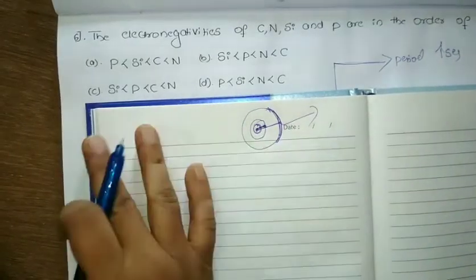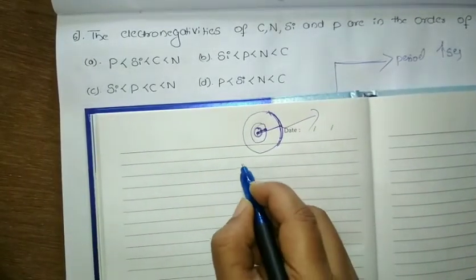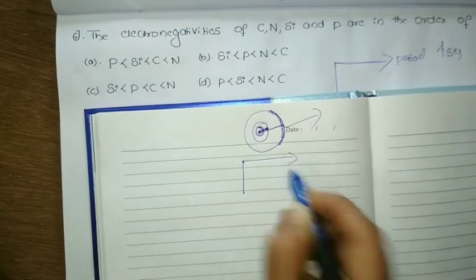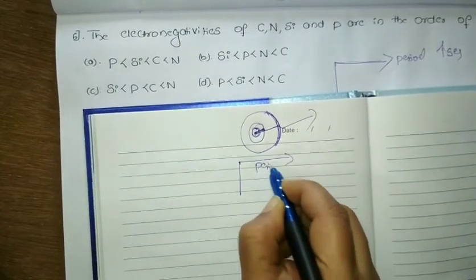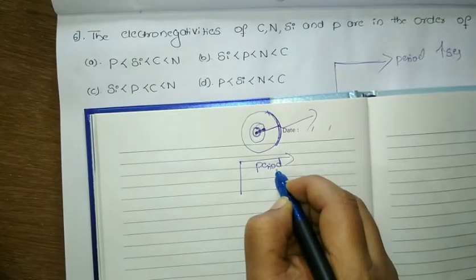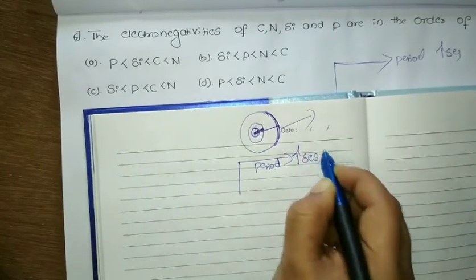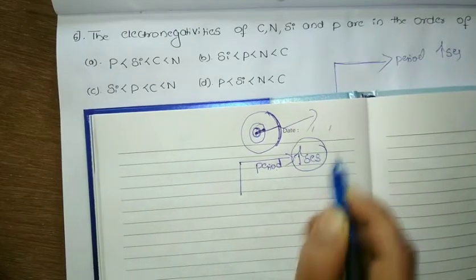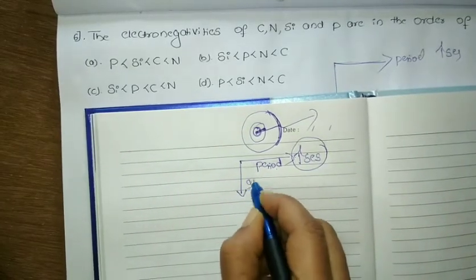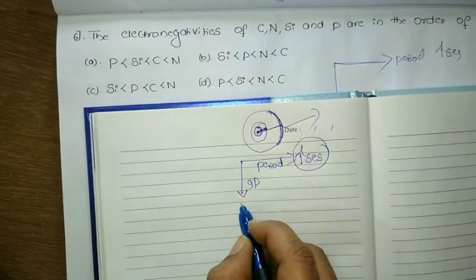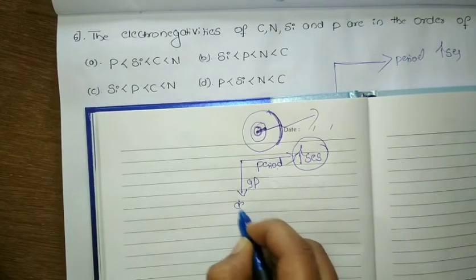So we have an idea that along a period, the electronegativity property increases. Down the group, the electronegativity property decreases.